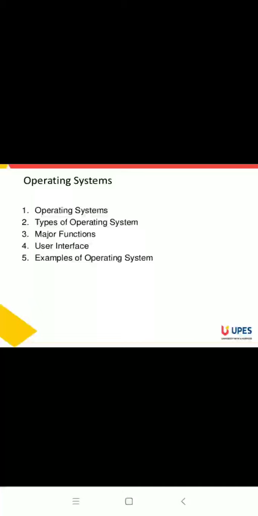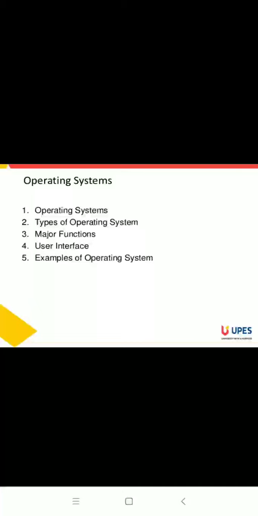Our today's lecture topic is operating system. So, the content of the session is operating system. First, we will understand what is an operating system, and then go to the types of operating system and its major functions.